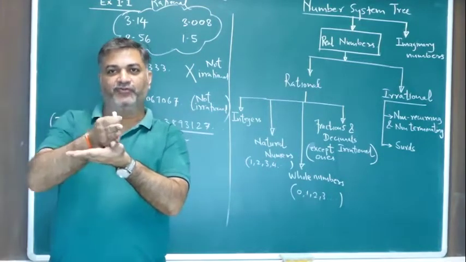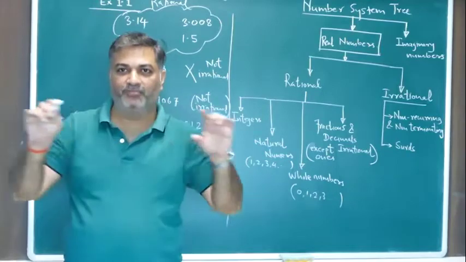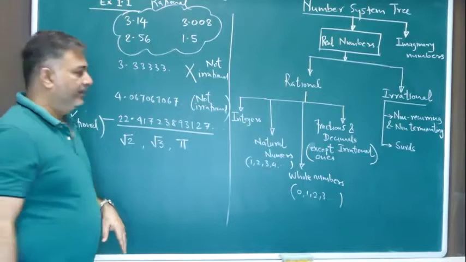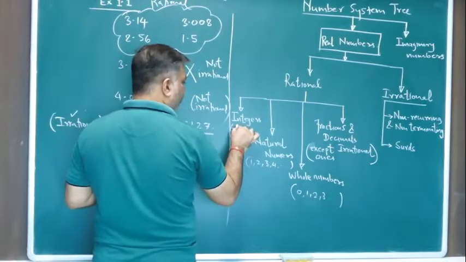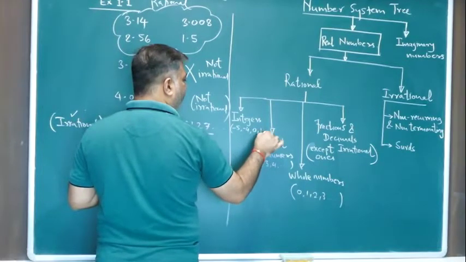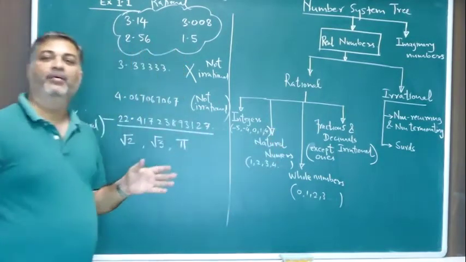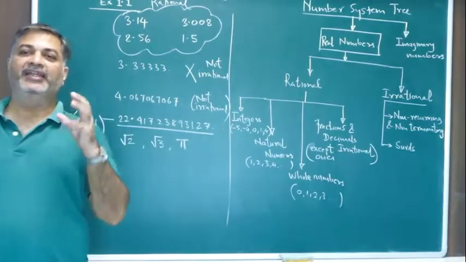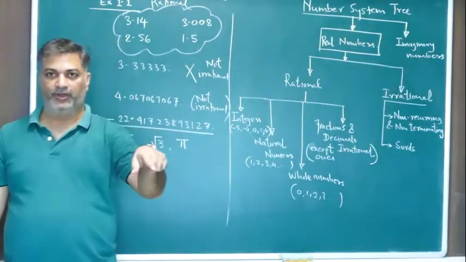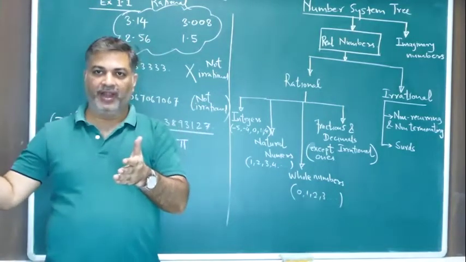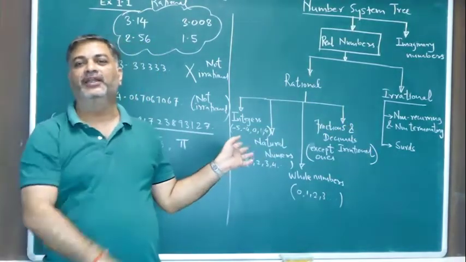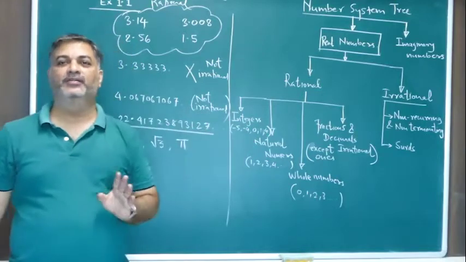On the left hand side you have -1, -2, -3, -4, -5. You've drawn a number line before in your previous standards. So in the number line, negative numbers, 0 and positive numbers, they all make up integers. So basically integers are also whole numbers along with the negative sign. The entire whole numbers along with negative numbers and natural numbers included become integers. Understood what are integers? Clear?